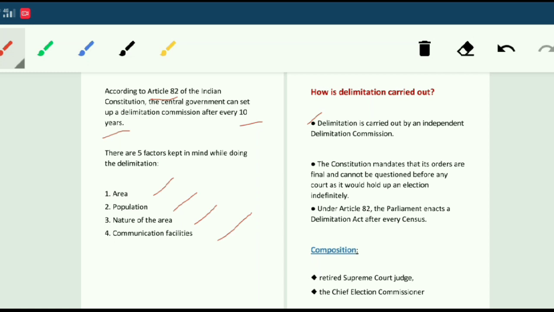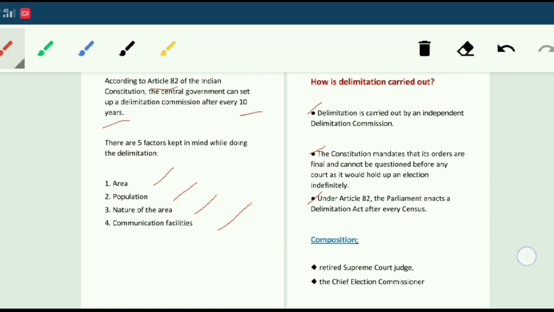The Constitution mandates that its orders are final and cannot be questioned before any court, as it would hold up an election indefinitely. So the boundaries decided by the delimitation commission cannot be questioned in any court. The Parliament enacts a delimitation act after every census, and Article 82 gives Parliament the power to enact a delimitation act after every census.